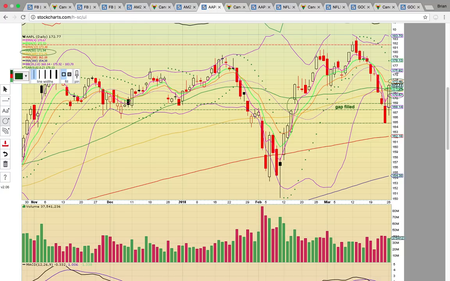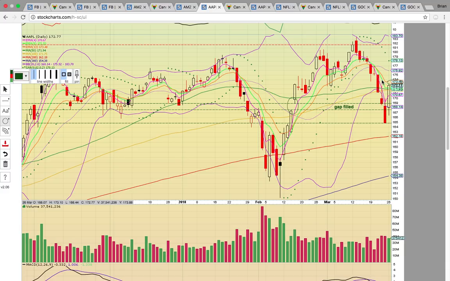So if it stalls out at 173.50, that could be a red flag that this was just a one-day type of bounce. Because what we're looking for with all these FAANG stocks is follow through today or tomorrow. Today was the nice setup. We have bullish reversal patterns across the board, or confirmation for a couple of them coming up. But the bottom line is we need follow through to show that this is a legit bounce and it wasn't just a one-day move.